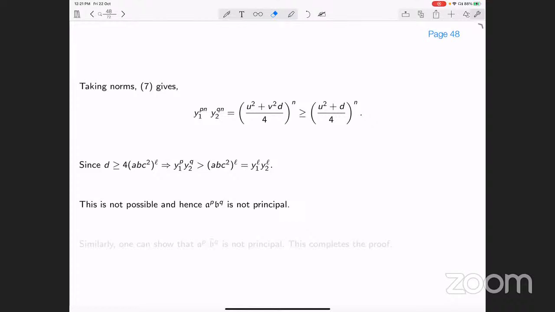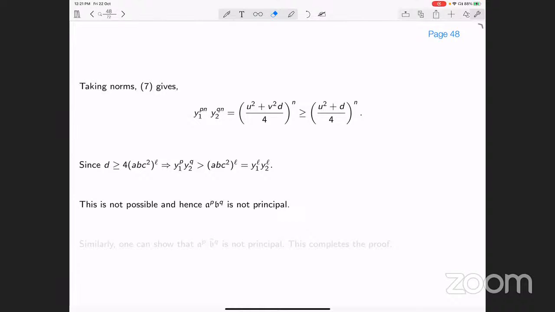Now again, since d is at least 4 times abc square to the power l, this implies y1 to the power p, y2 to the power q is bigger than abc square to the power l, which is equal to y1 to the power l, y2 to the power l, because y1 was ac and y2 was equal to bc. So therefore, this shows that they cannot be principal.